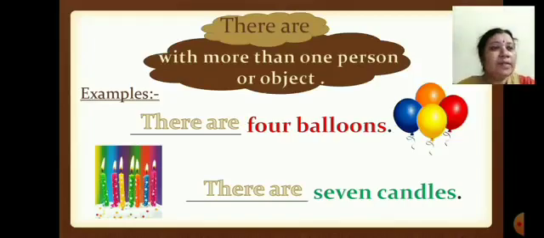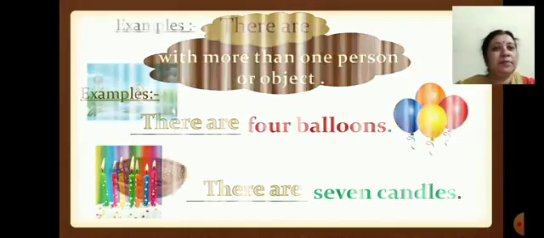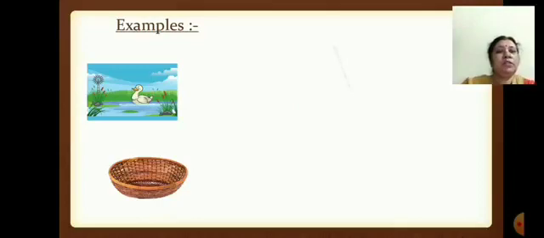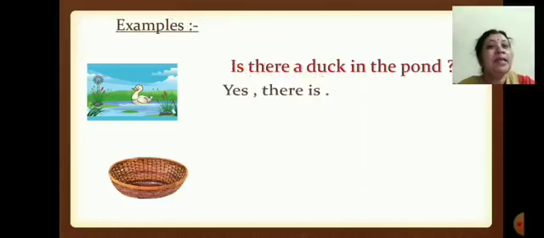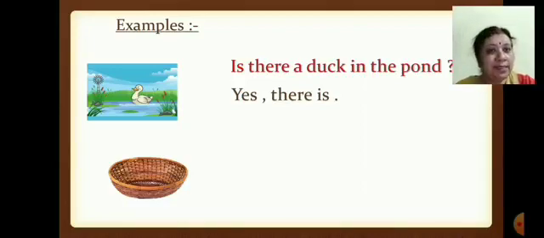Okay, now let us see a few more examples. Now, children, when you are asking a question, how will you ask? See the picture. Is there a duck in the pond? The answer is yes, there is. Only one duck is there, so we are using there is.